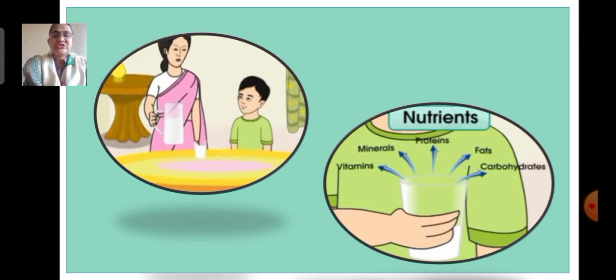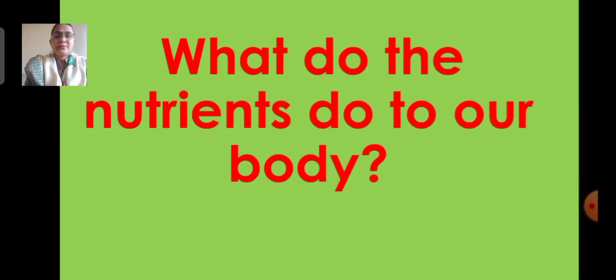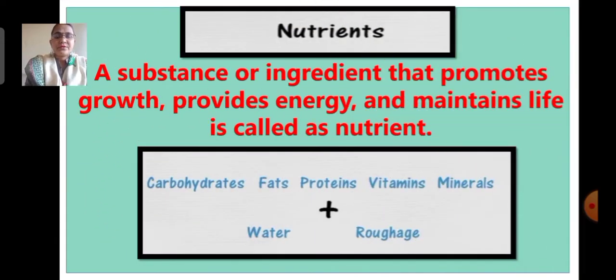In today's session, children, we will see what nutrients do to our body. Now, let us see what nutrients are. A substance or an ingredient that promotes growth, provides energy and maintains life is called a nutrient.